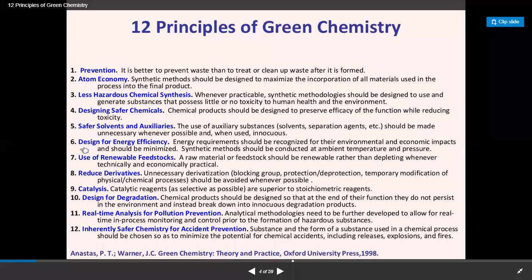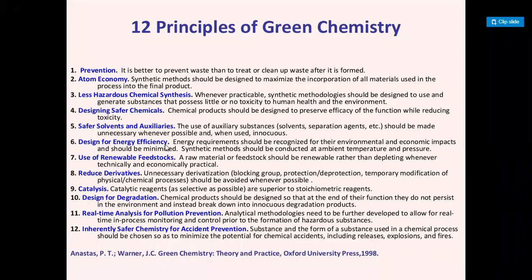Now the next is called design for energy efficiency. That is the sixth principle. It is called design for energy efficient process. Energy efficient means we can minimize the energy of any chemical reaction. Whatever reaction we want to design in the laboratory should proceed under ambient temperature and ambient pressure.